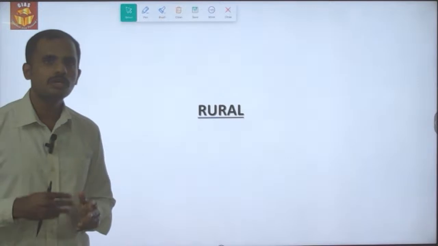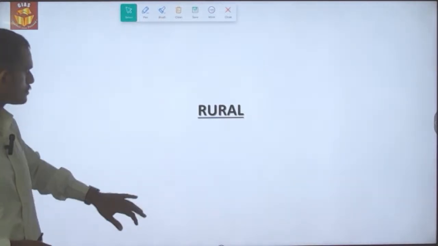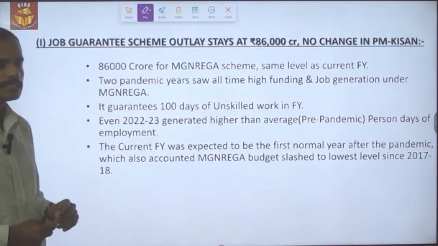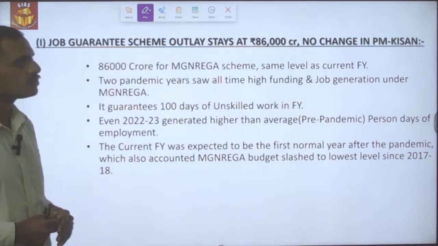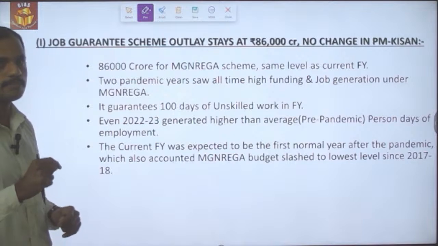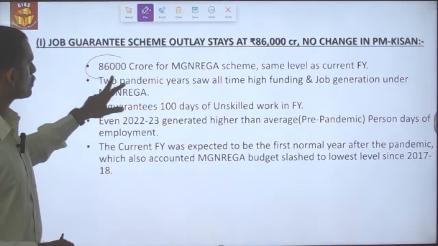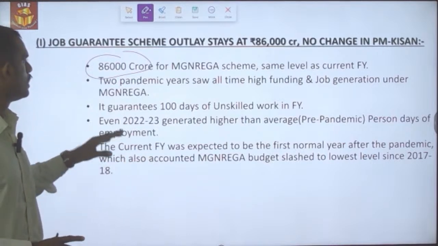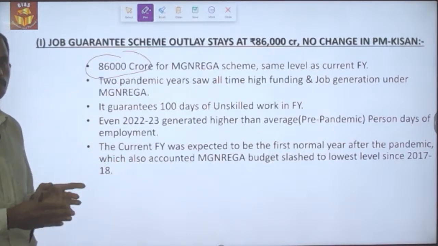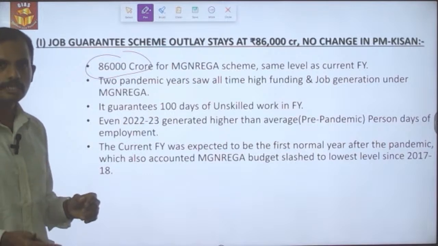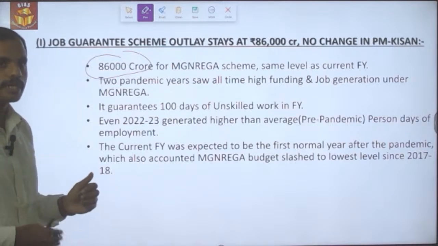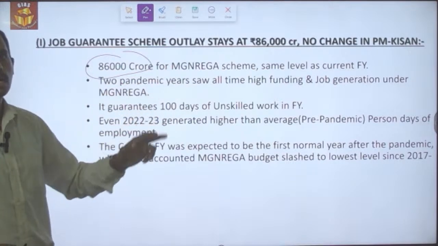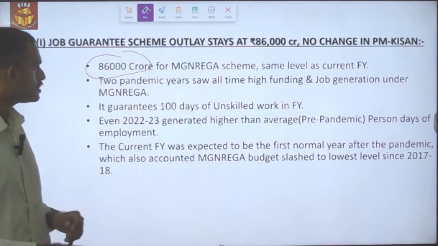Okay, let's move on to the rural part of the budget. The job guarantee scheme outlay has stayed at 86,000 crore, and there is no change in the PM Kisan scheme. The 86,000 crore allocated for the NREGA scheme is the same as the level for the current financial year. The 2 pandemic years, 2020-21 and 2021-22, increased the demand for NREGA jobs, which in turn increased the fund allocation for those years.